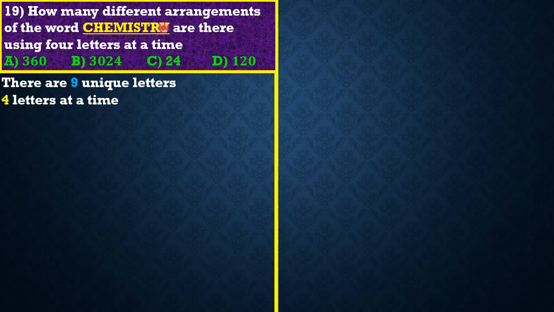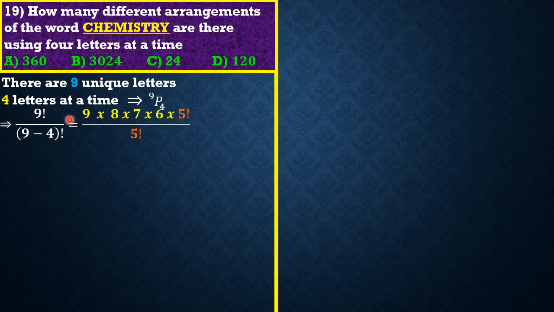Note, guys, that arrangement goes with permutations, selection goes with combination. So it means that we are going to be looking at 9 permutation 4. And this is defined as 9 factorial over (9 minus 4) factorial. So friends, if we simplify this, we're going to have 9 times 8 times 7 times 6 times 5 factorial over 5 factorial, since 9 minus 4 is 5. The 5 factorials cancel. Simplifying that, we have an answer of 3024. So option B, friends, is our option.